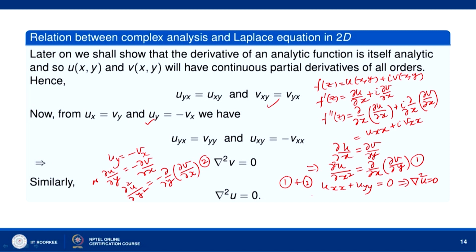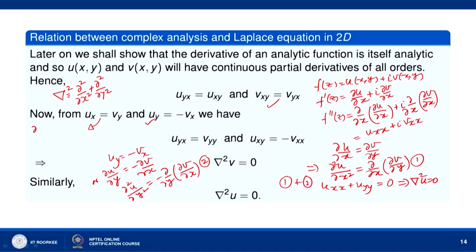Laplacian del square is defined like this, in 2 dimensions. So, del square u equal to 0, and now we show that del square v equal to 0. Similarly, what I did, I differentiated this with respect to y.